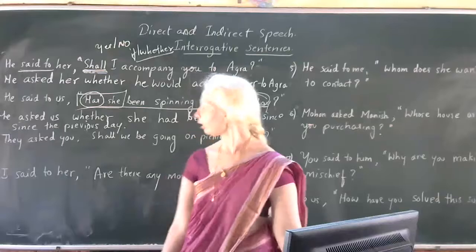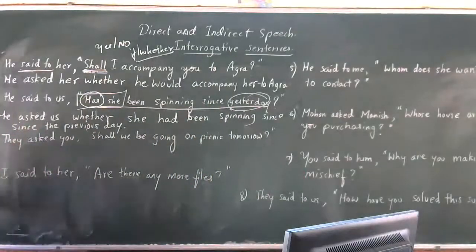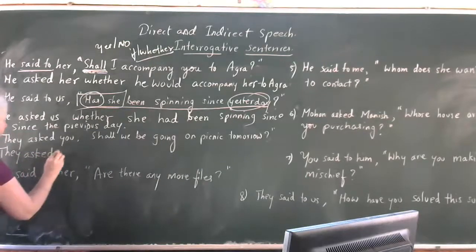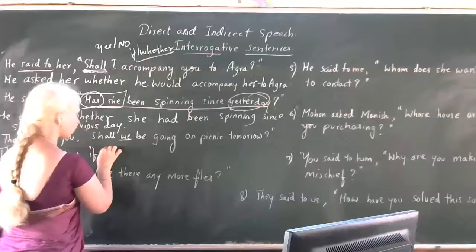How will you write it in the indirect speech? They asked you if you would be going.